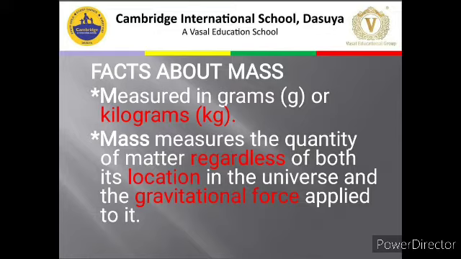What they mean to say here is that mass does not vary, fine. Whatever your mass is, that's going to remain the same. It's just the quantity of matter. Yes, if the matter increases or decreases, only then the mass will change. Otherwise it will not change with respect to the location or the gravitational force.